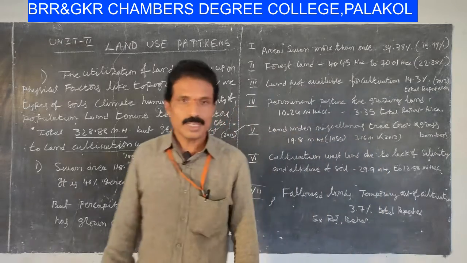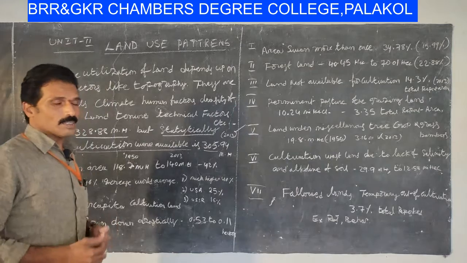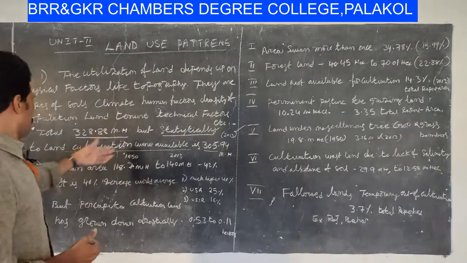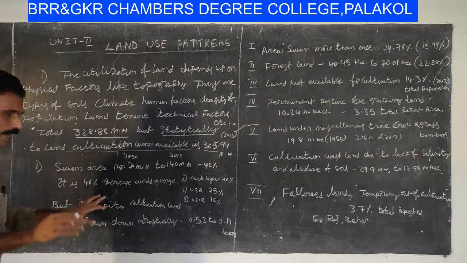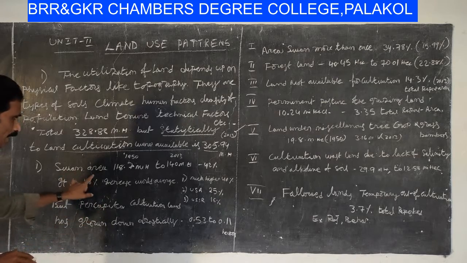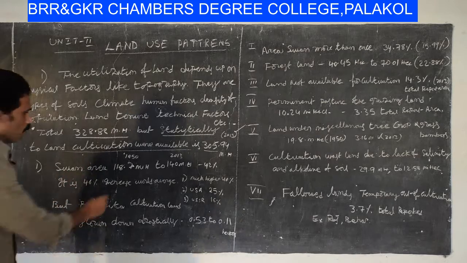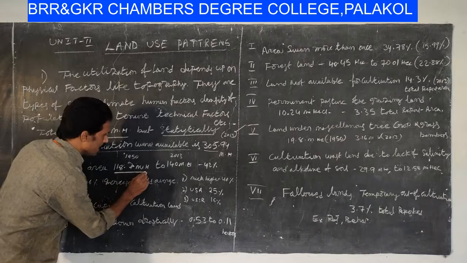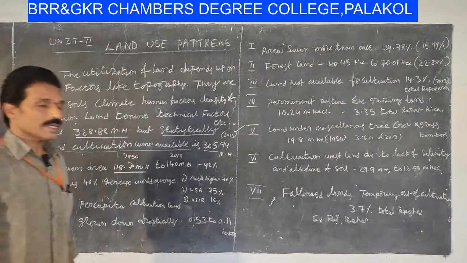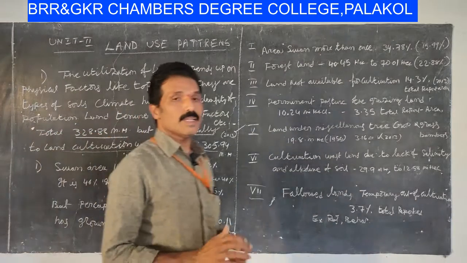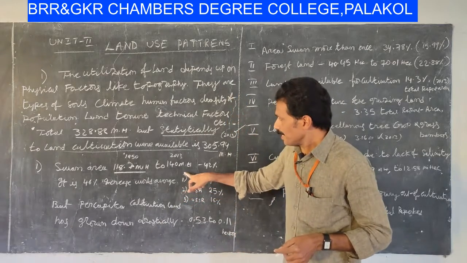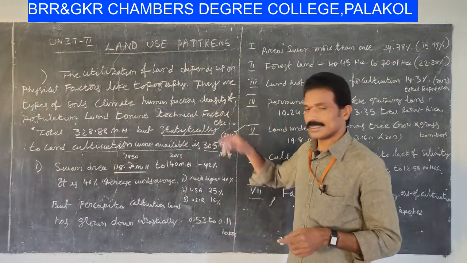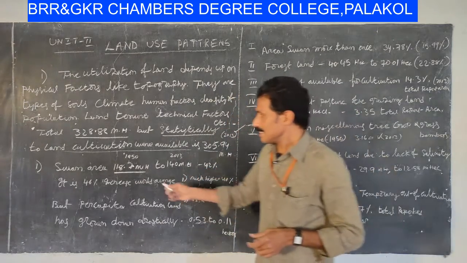Okay, then what is the situation in sown area? The sown area is 118.7 million hectares to 140 million hectares. It increases.